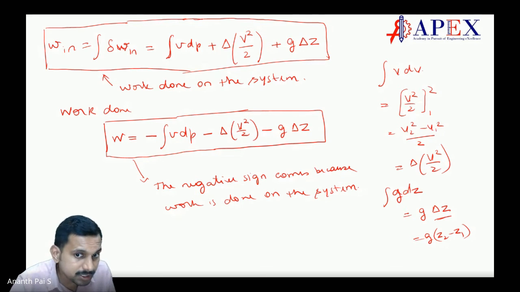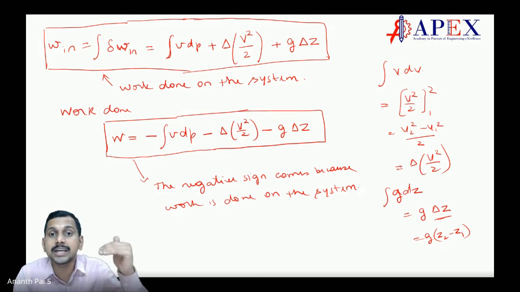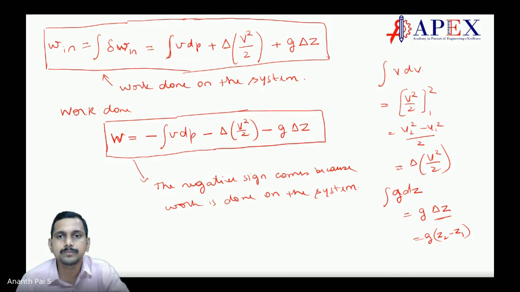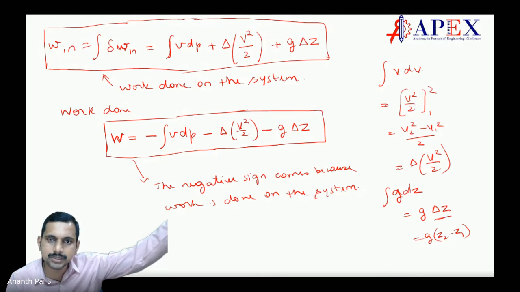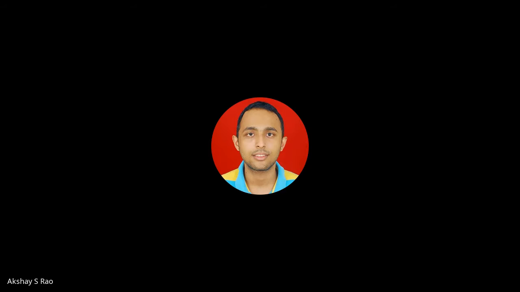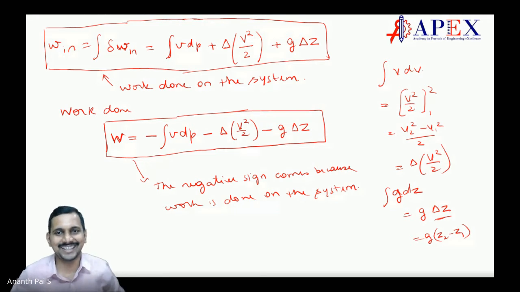Now this is related to Bernoulli's equation. Let us compare this with Bernoulli's equation. In Bernoulli's equation, this work part was not there, it was going to 0. But here that work part doesn't go to 0. Got the relation with Bernoulli's equation, students? In Bernoulli's equation the external work is 0, exactly.